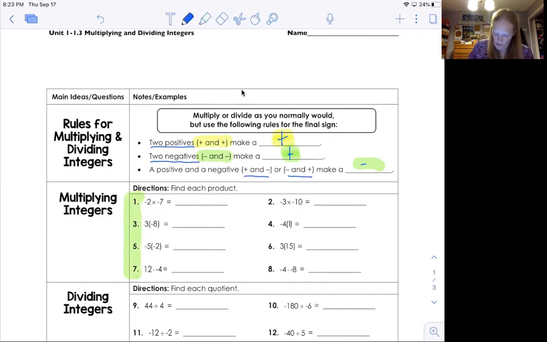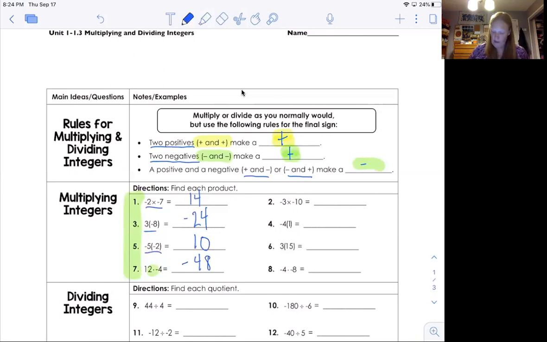Right here, -2 times -7. Signs are both negative. A negative times a negative makes a positive. 2 times 7 is 14. The answer is positive 14. Cool. 3 times 8, 24. And one of them's negative, so the answer is negative 24. 5 times 2, the answer is 10. A negative times a negative is a positive, so the answer is positive 10. I don't know if you guys have seen this yet, but this teeny little dot right there means multiply. So that's 12 times -4. 12 times 4 is 48. 4 is negative, so the answer is negative 48. Whoop, whoop. All right, cool.